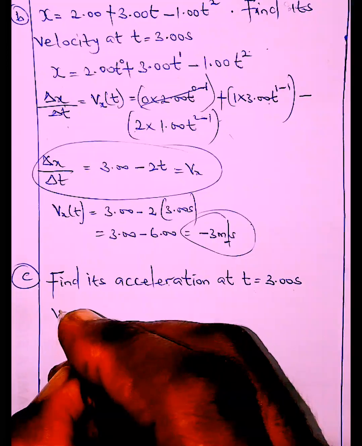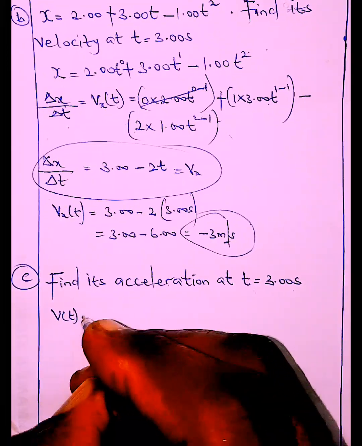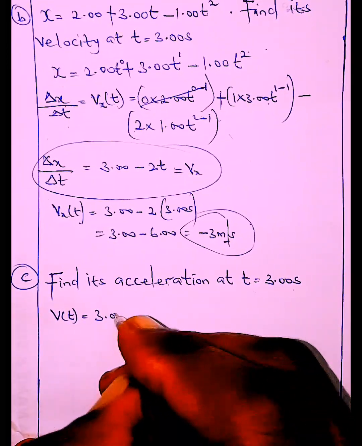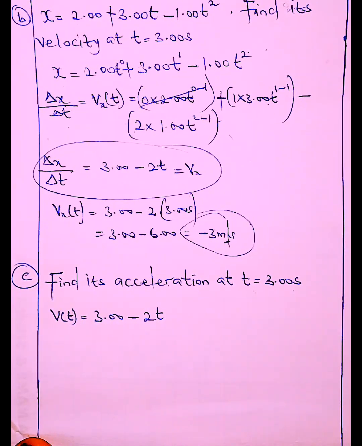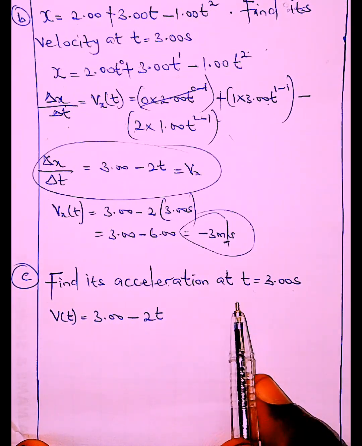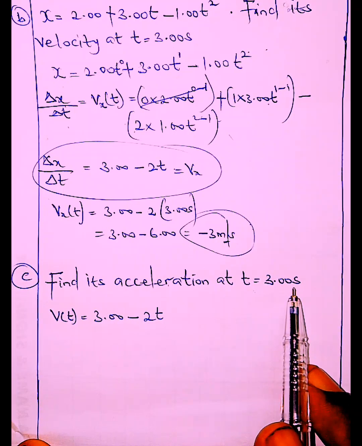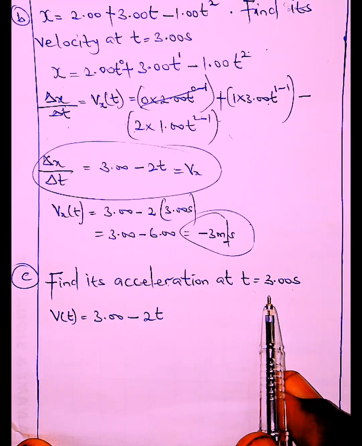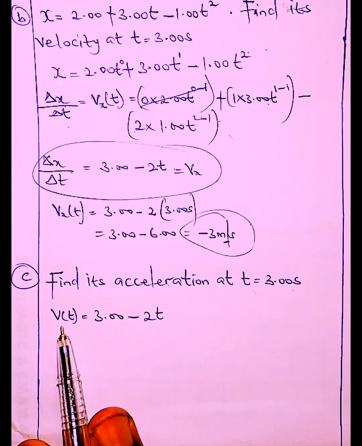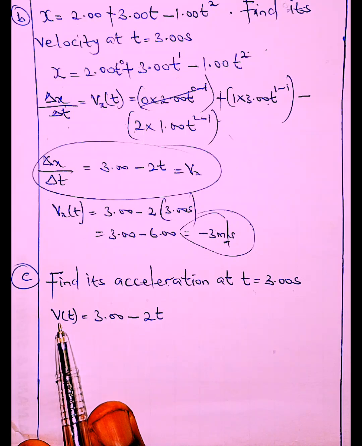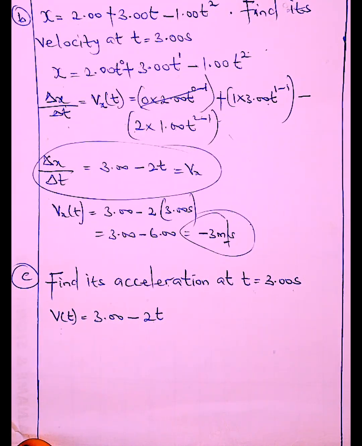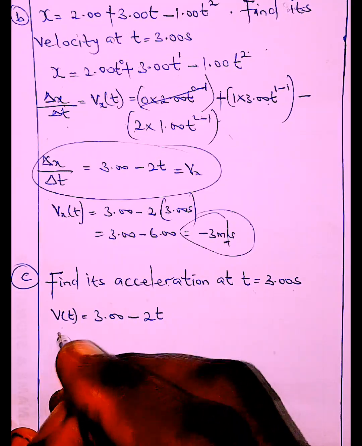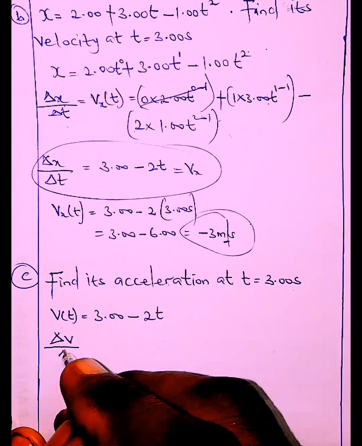Since the velocity at that given time instant is 3.00 minus 2t, and we are asked to get the acceleration of the given particle at time 3.00 seconds, we differentiate again. When we differentiate again, the change in velocity over the change in time taken is equal to acceleration. So dv/dt will give us acceleration. We have the dv/dt.